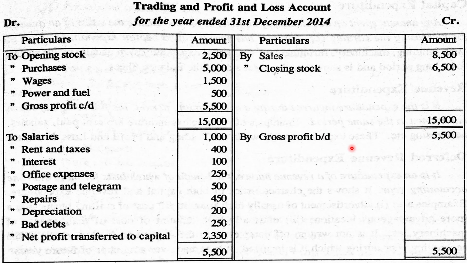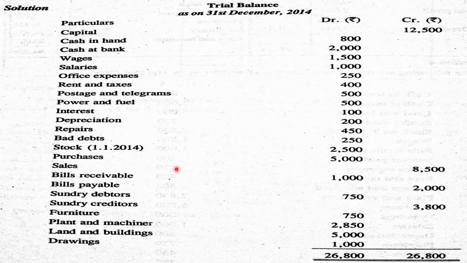Then next is the preparation of profit and loss account. Profit and loss account is to be debited with all expenses and losses, and all incomes and gains are credited in profit and loss account. Let's check the expenses and incomes given in the trial balance. Let's see office expenses, salary, rent and taxes, postage and telegram. All these are expenses. Interest, depreciation, repairs, bad debt.